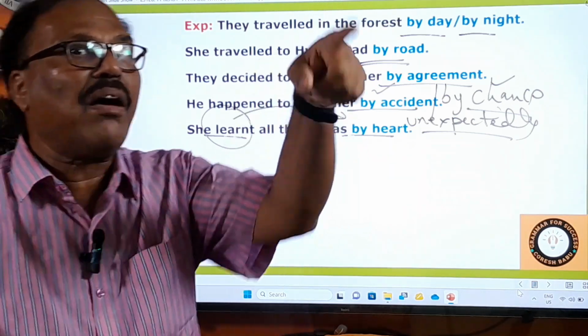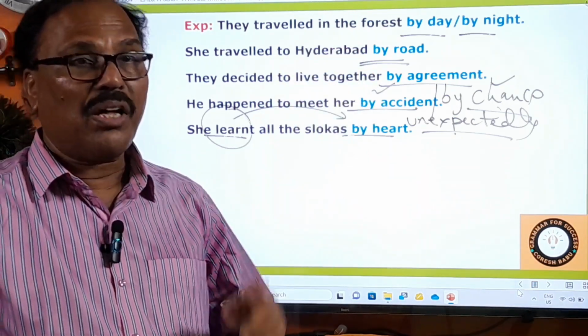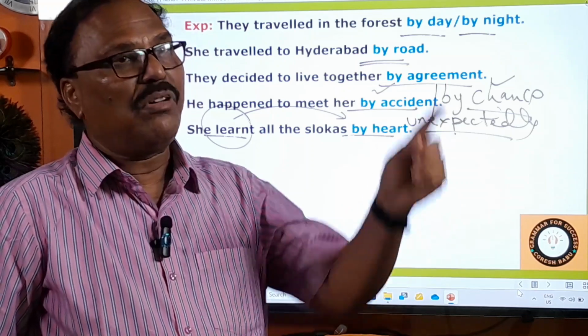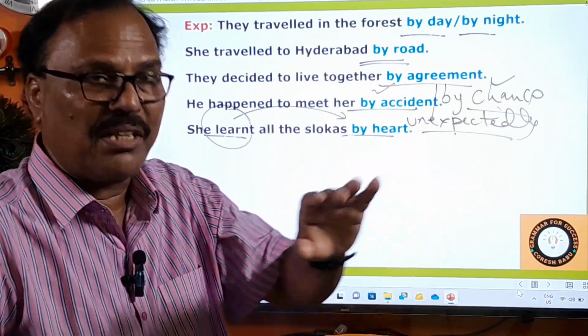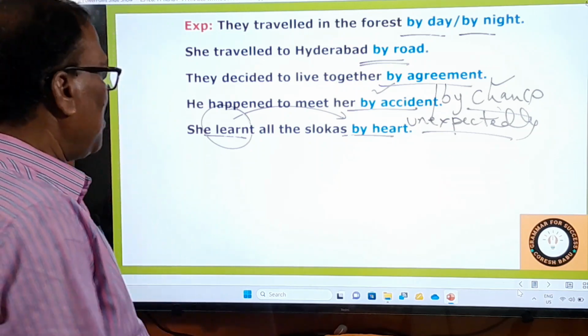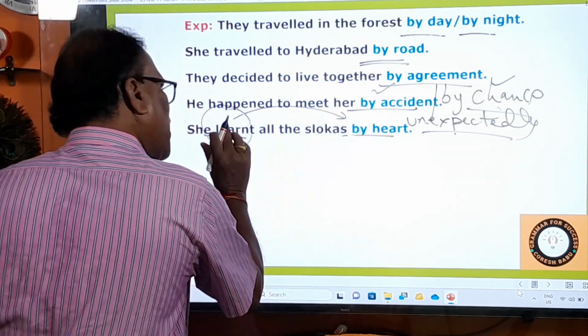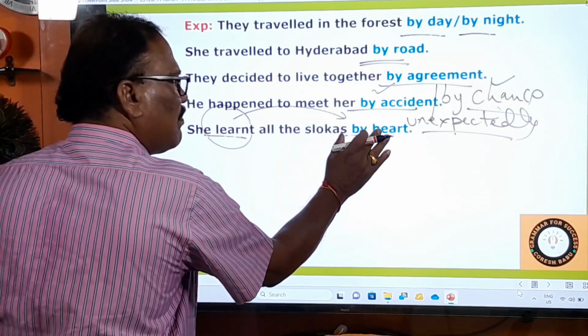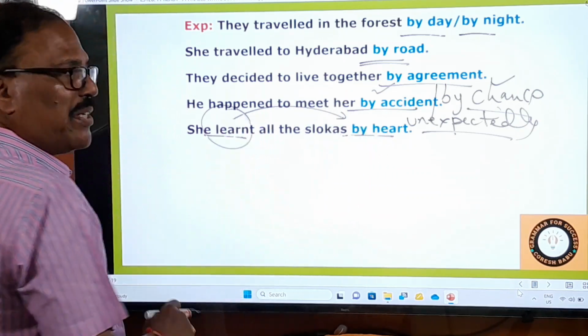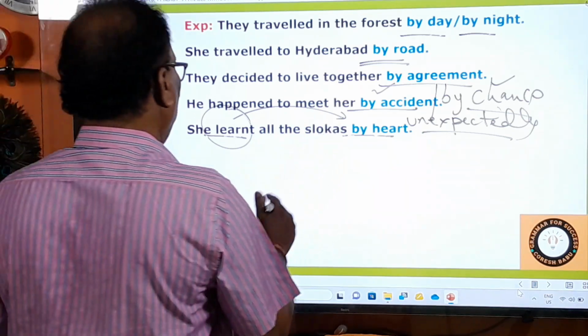Have you learnt by heart? Are you learning by heart these words? Have you learnt by heart this poem? Have you learnt by heart this answer? Like that. So before "by heart," there must be this verb. It must be used along with it, not all alone. Please keep it in mind. And she learnt all the slokas by heart, right?